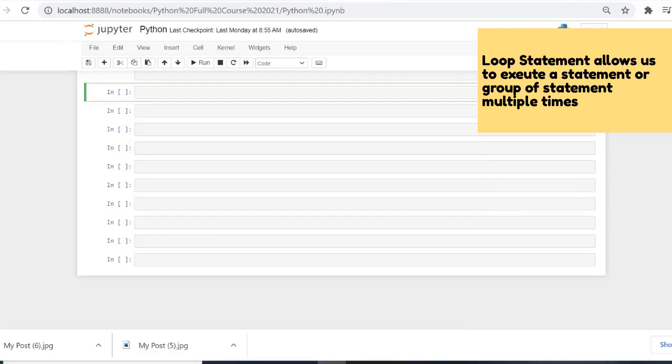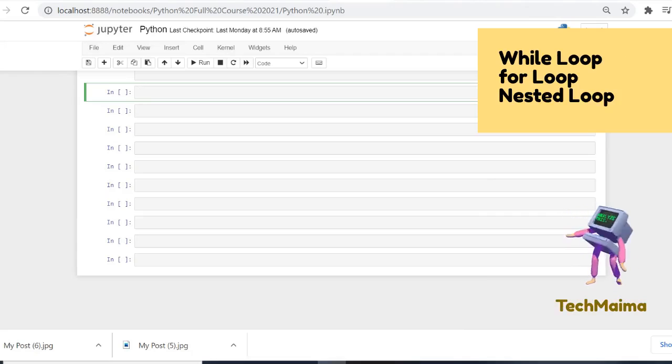Hello friends, in this video we are going to see about loops in Python. Actually, a loop statement allows us to execute a statement or group of statements multiple times. There are three different loops available: one is the while loop, another is the for loop, and the third is the nested loop.